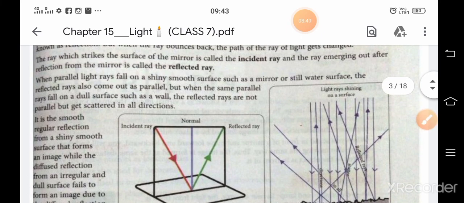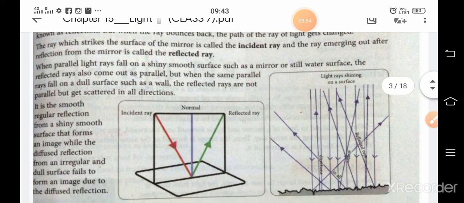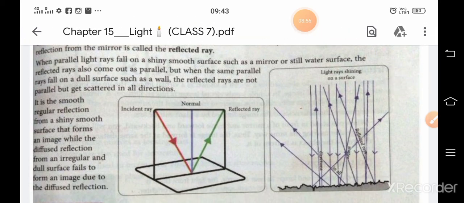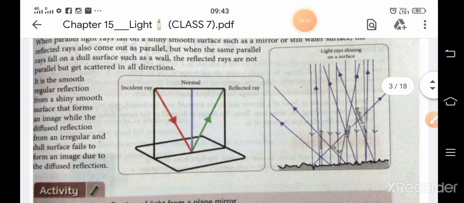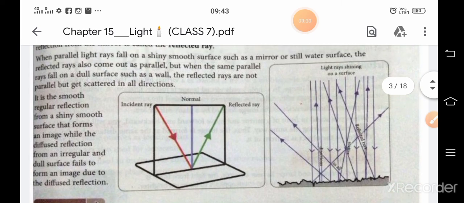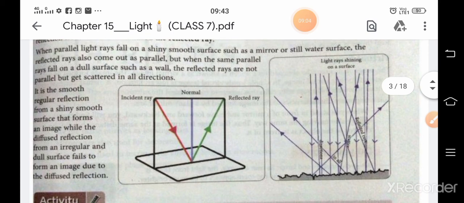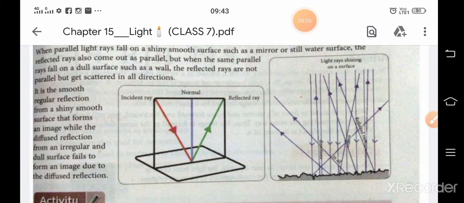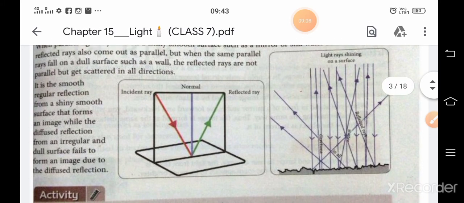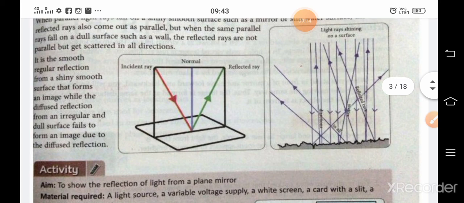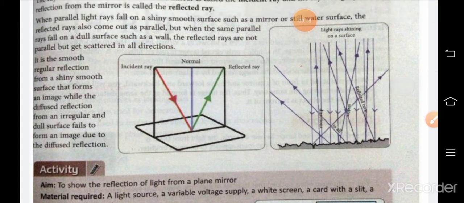When parallel light rays fall on a shiny smooth surface such as a mirror or a still water surface, the reflected rays also come out parallel and this is known as regular reflection. When the same parallel rays fall on a dull surface such as a wall, the reflected rays are not parallel but get scattered in all directions and this is known as irregular reflection or diffused reflection.